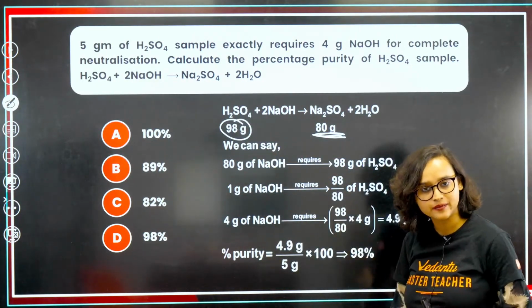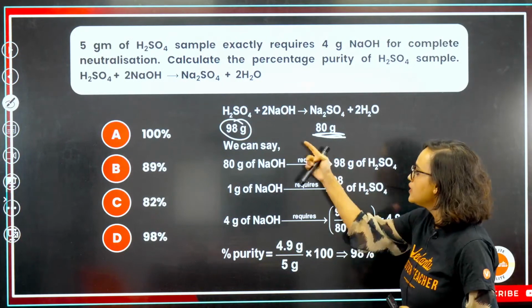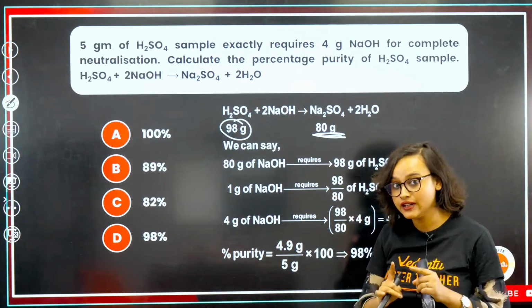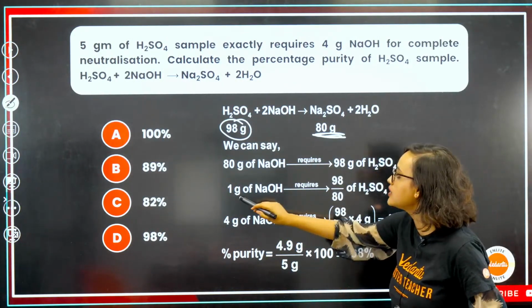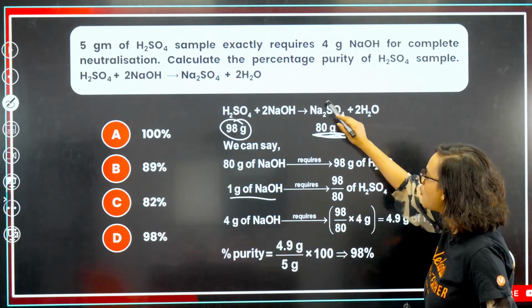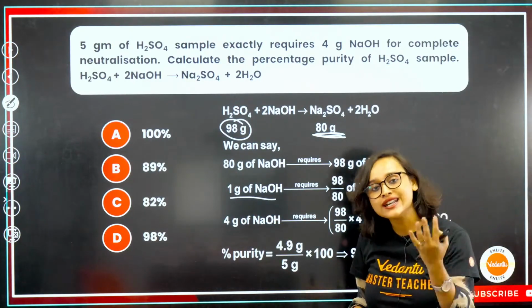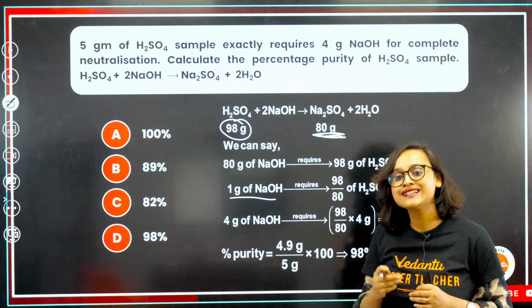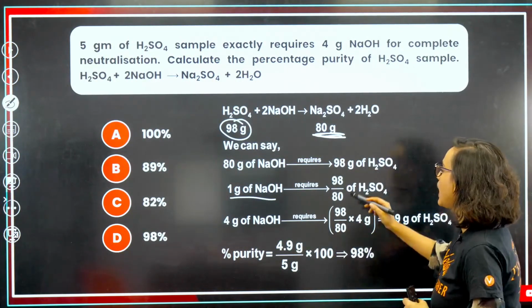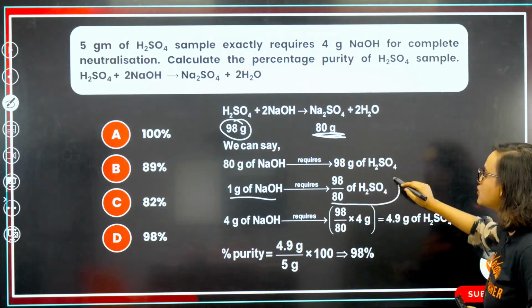Does that make sense? So for 1 gram of NaOH, what will we require? We will require 98 by 80 of H2SO4.